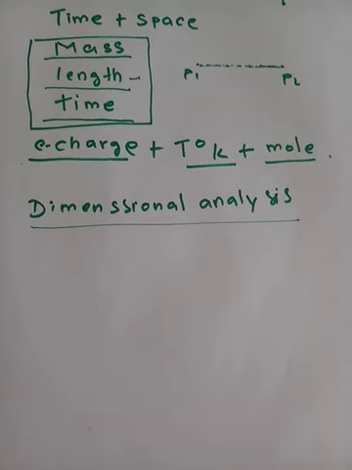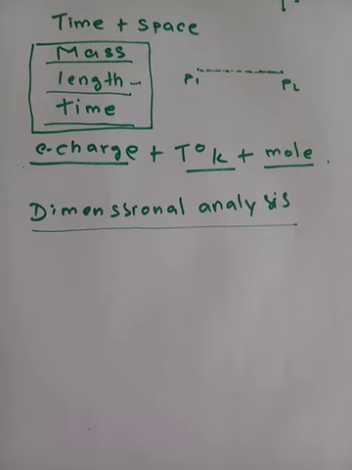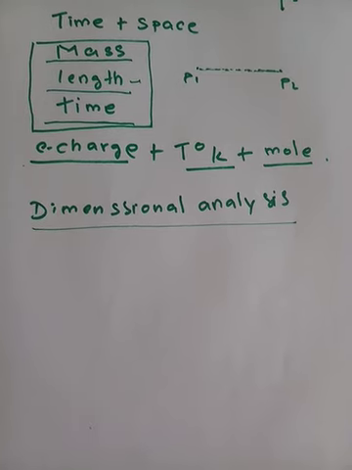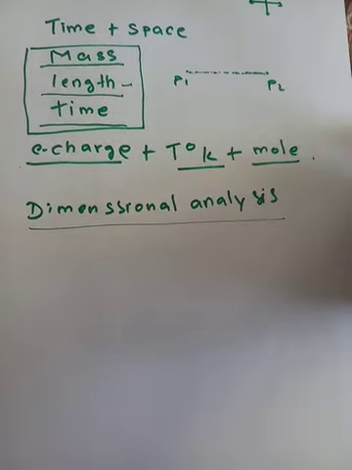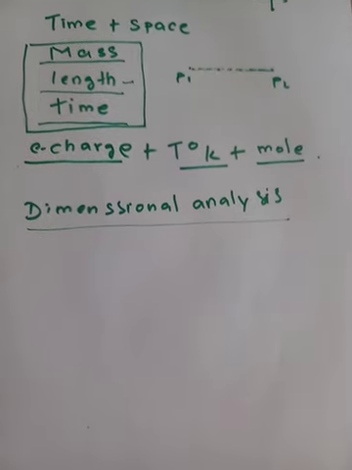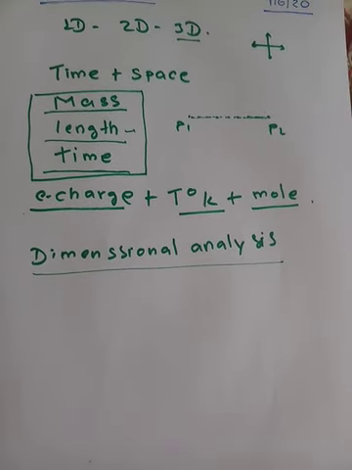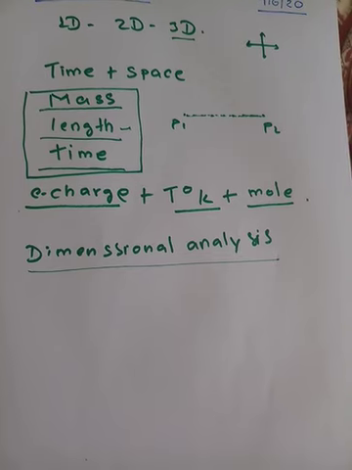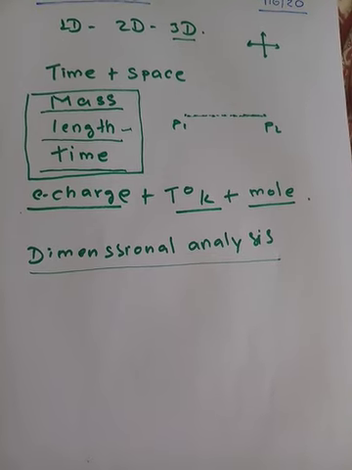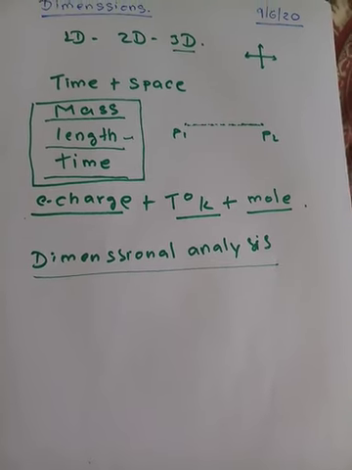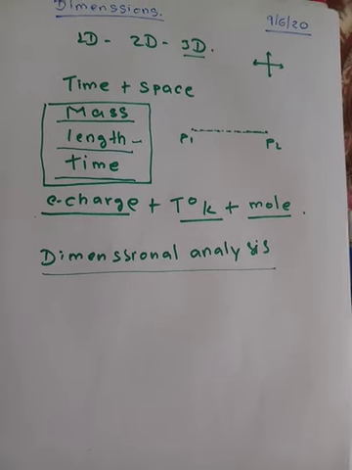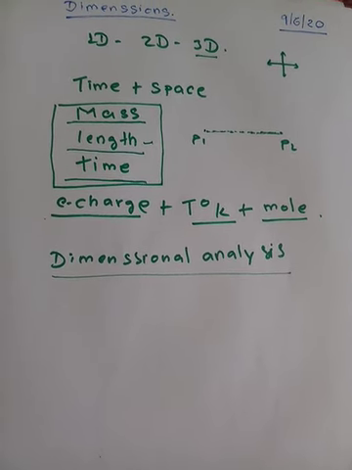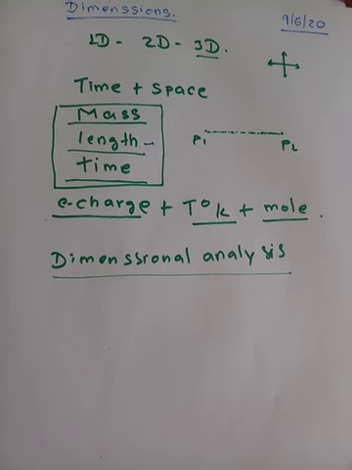Coming to the next thing, after dimensions, is the dimensional analysis. What is dimensional analysis now? See, we have been studying physical quantities like speed, velocity, acceleration, time, pressure, density, electric current, resistance. What are all these? These are physical quantities.